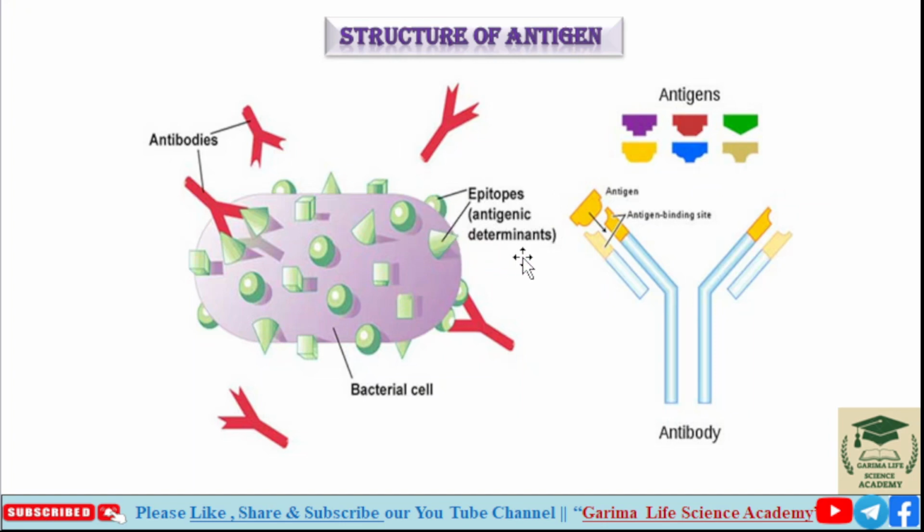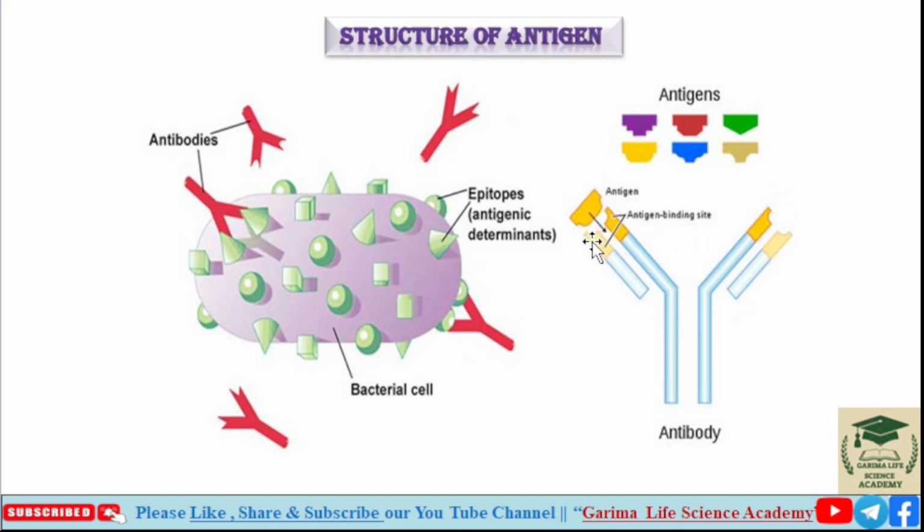Antibodies bind with a specific epitope on the bacterial cell surface. Here the different colors, like blue, black, green, yellow, are the different forms of antigens.